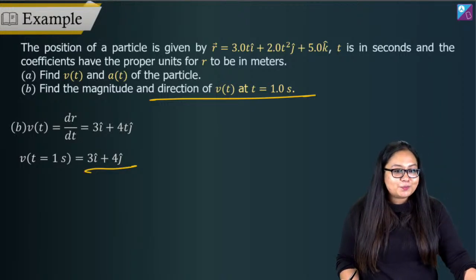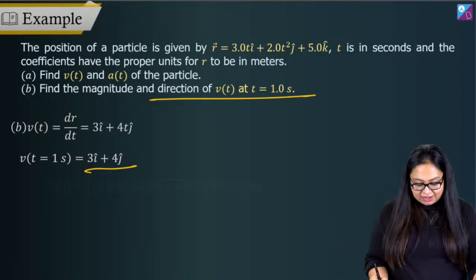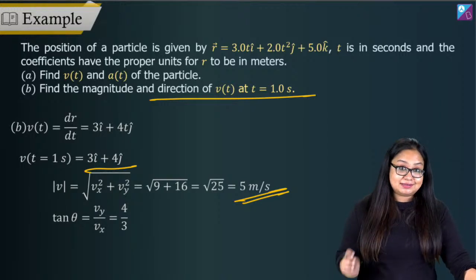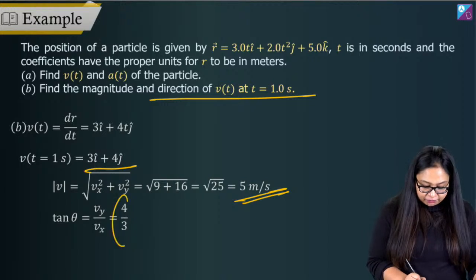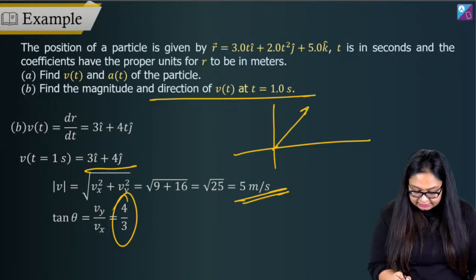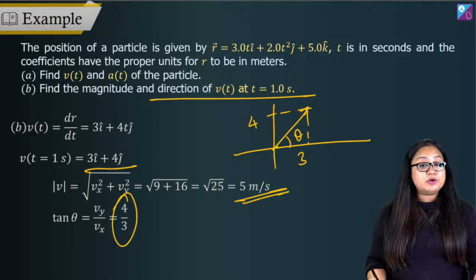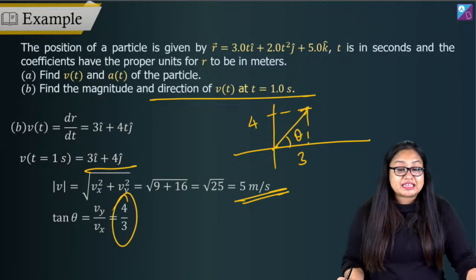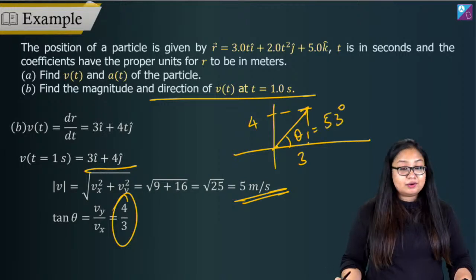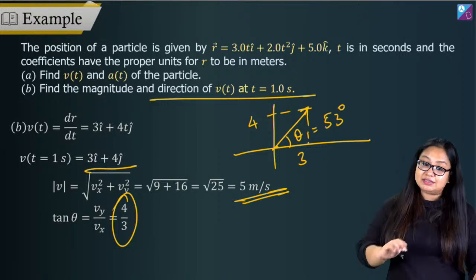What is the magnitude now? 3, 4, 5, right? So magnitude will be root over 3 square plus 4 square, which is equal to 5 meter per second. And direction can be calculated using tan theta. So tan theta is equal to 4 by 3. If I have a vector 3 i cap plus 4 j cap, it's like this: this is 3, this is 4, and this angle is theta. Tan theta is equal to 4 by 3, which gives theta as tan inverse 4 by 3, which is 53 degrees. So velocity makes 53 degrees, or tan inverse 4 by 3, with the x-axis.